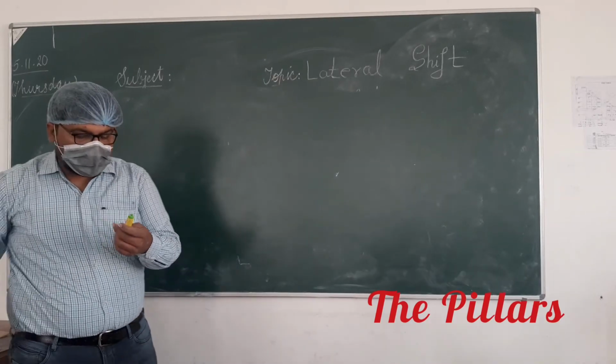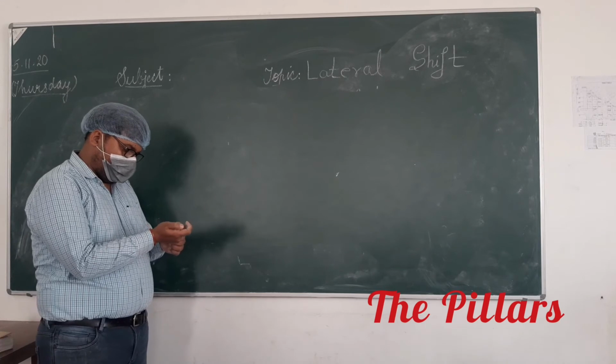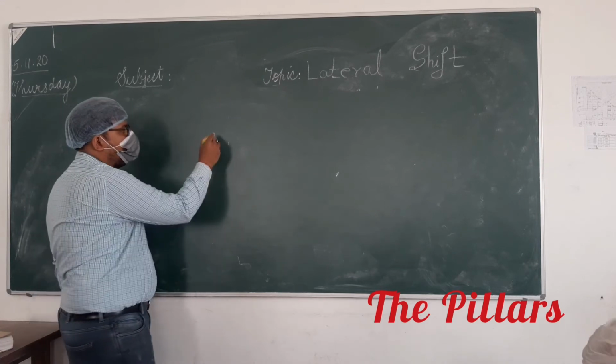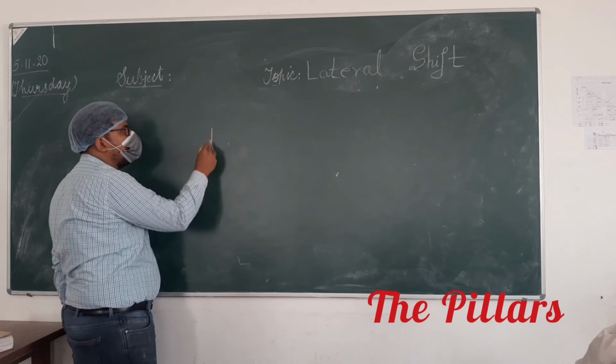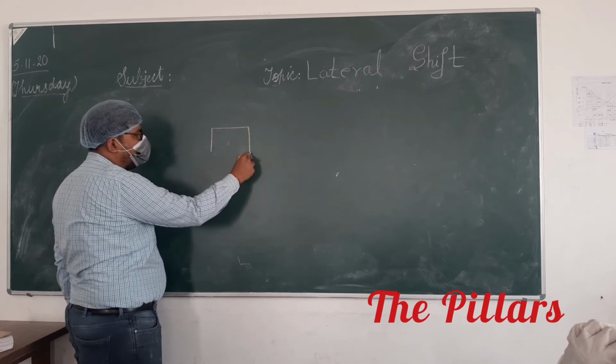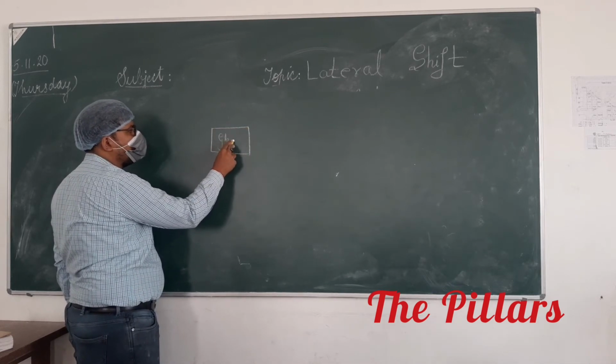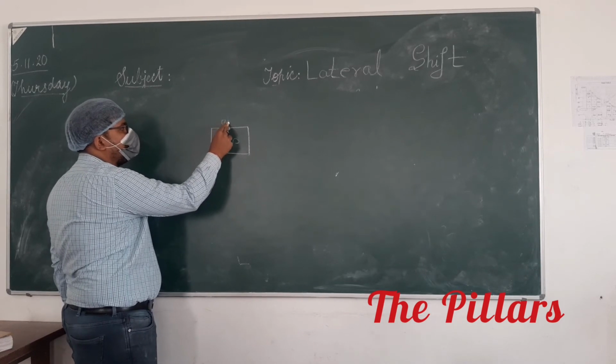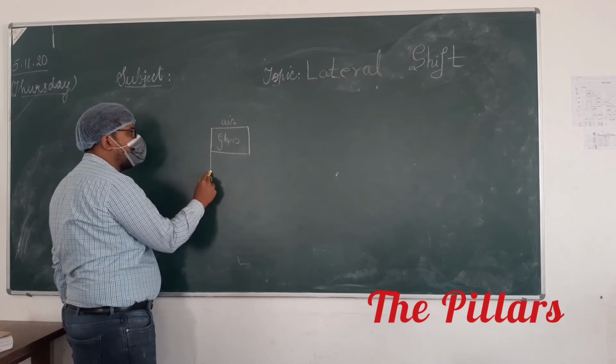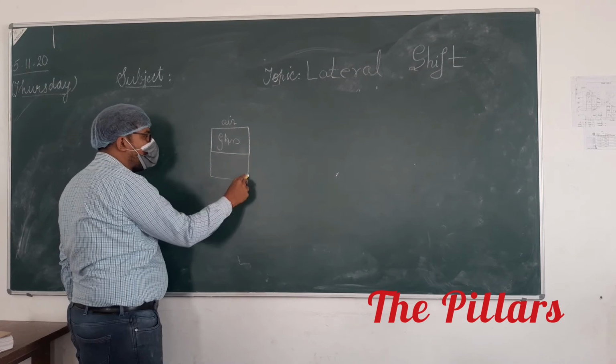I am giving you a situation. We have a glass slab. It is glass. We have air. Then we have water.